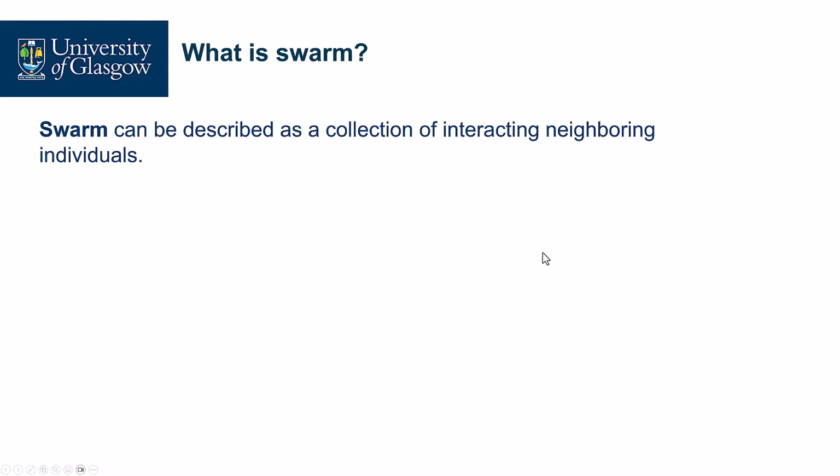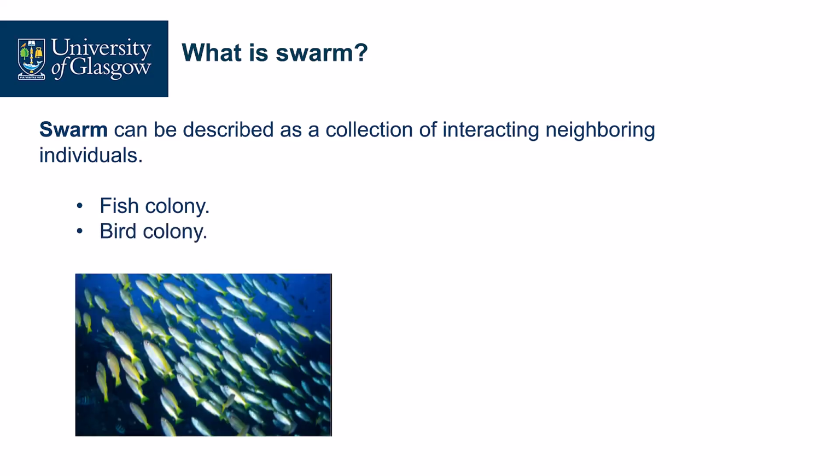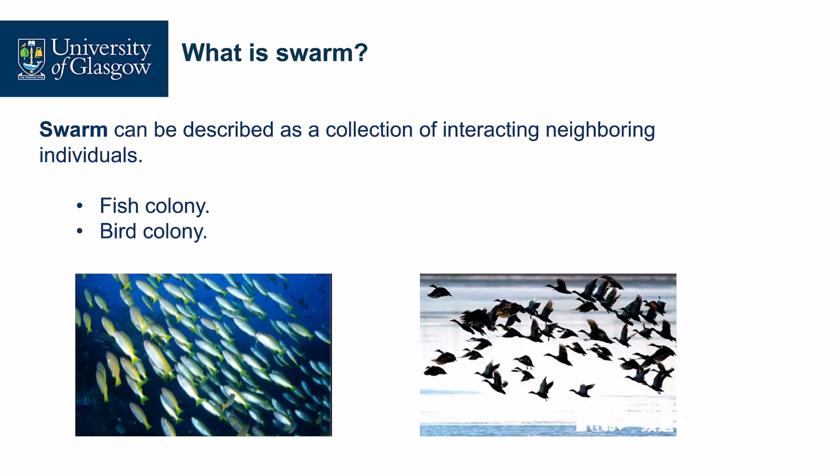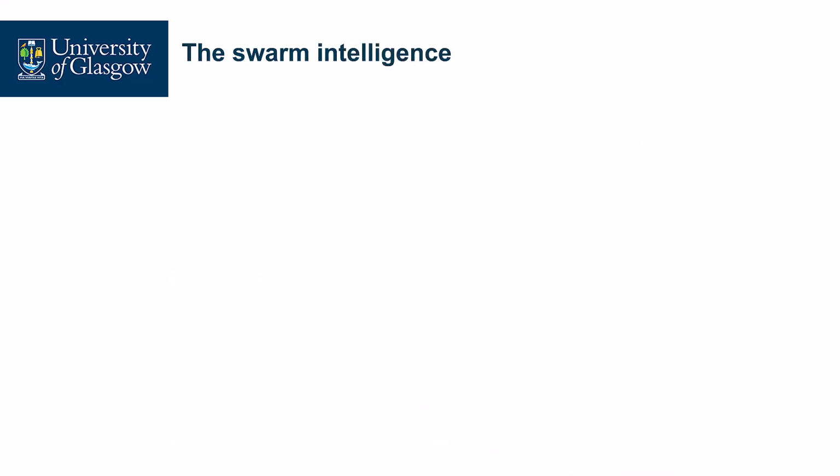So what is a swarm? Right, this is an important question. A swarm is a collection of individuals, and they are interacting and they are neighbors. In nature, there are plenty of them. For example, a fish colony, a group of fish, and a bird colony, a group of birds. We can see fish, birds. In these groups, there is intelligence. That's what we call swarm intelligence.